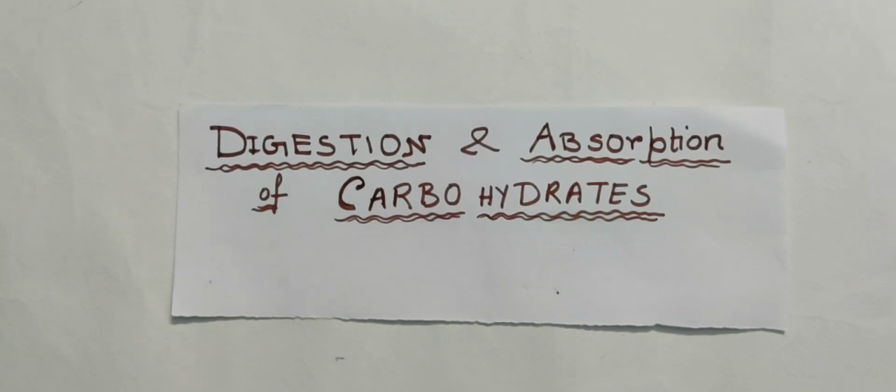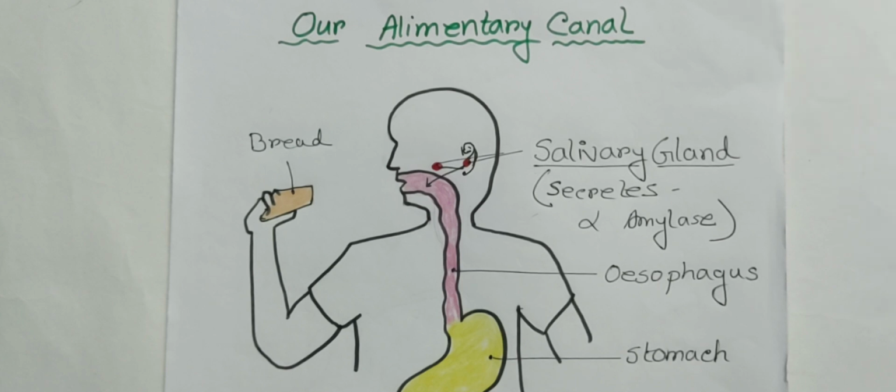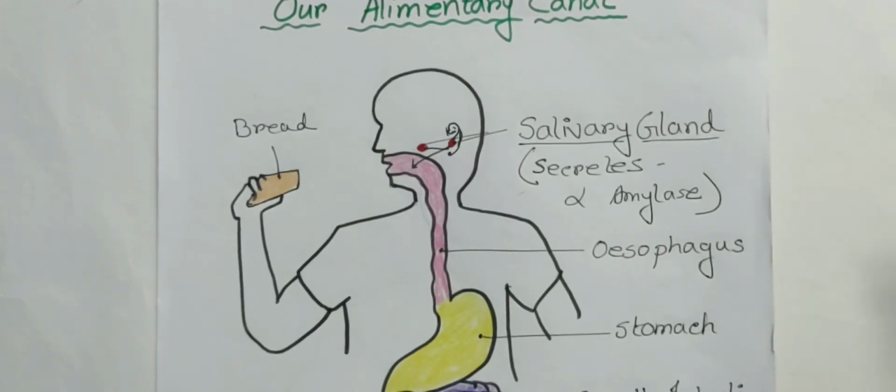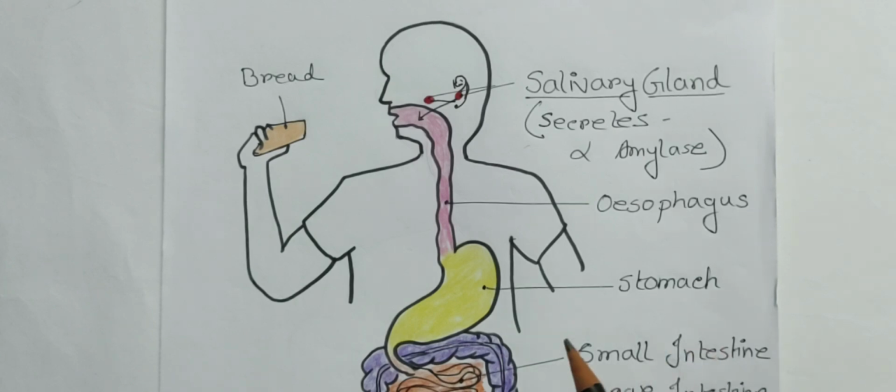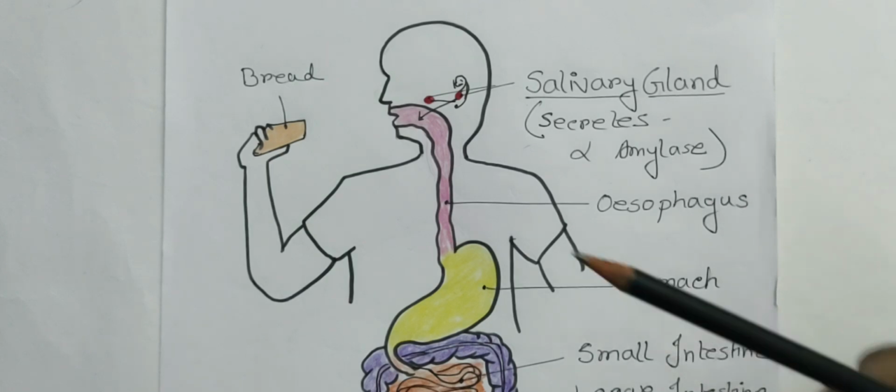So let's start. Before getting into the digestion part, I want to explain our alimentary canal, because the alimentary canal is a very important part of our digestive system. It helps us transform complex food material into a simpler form. So the digestive system is a system that helps convert complex food material into simple food material that our body can absorb.